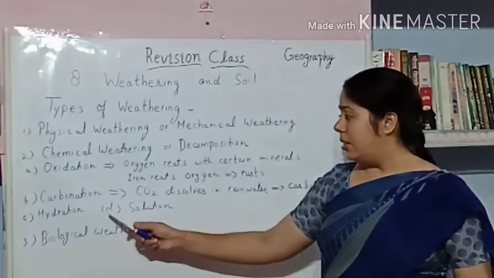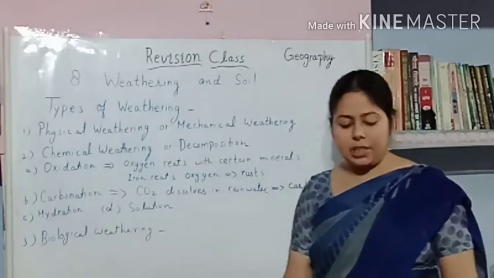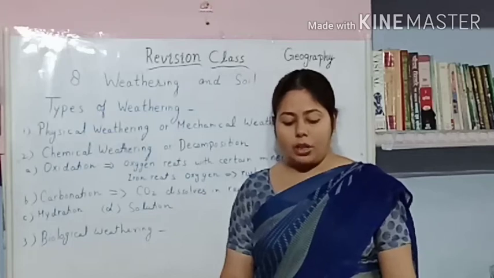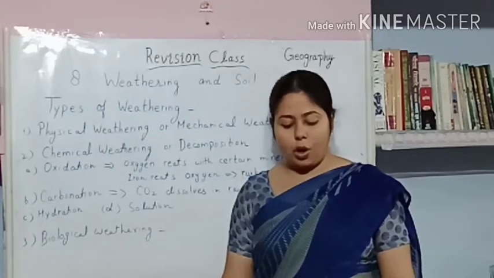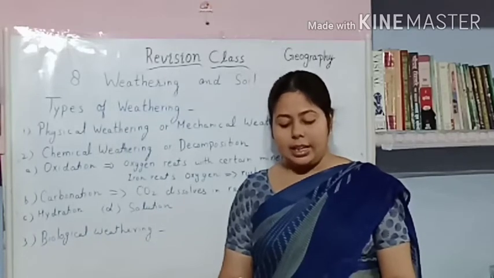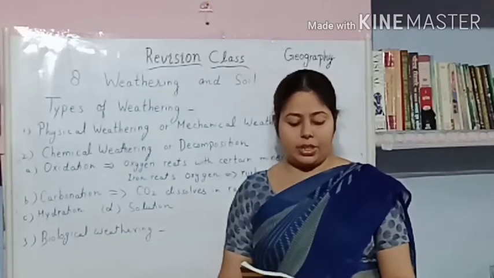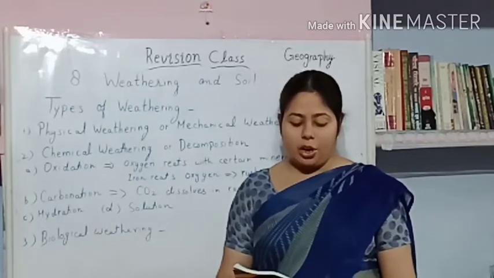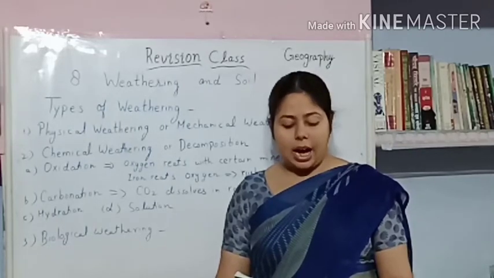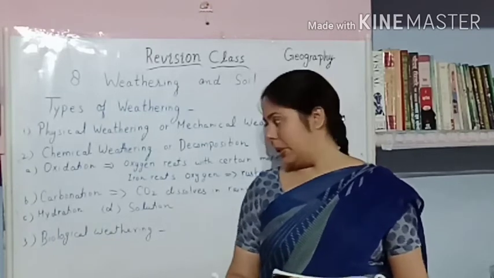And the next form of chemical weathering is solution. This is the simplest form of chemical weathering, by which some minerals in the rock dissolve in water when rainfall falls on these rocks or when river water flows over them. The soluble minerals dissolve and are removed, resulting in the breakup of the rocks. Rock salt, gypsum and silica are examples of minerals that are highly soluble.